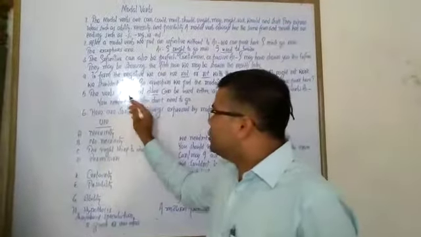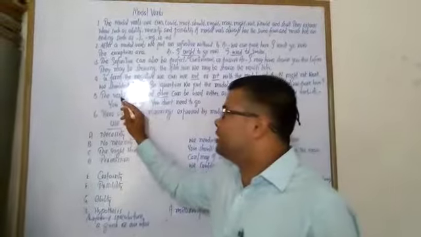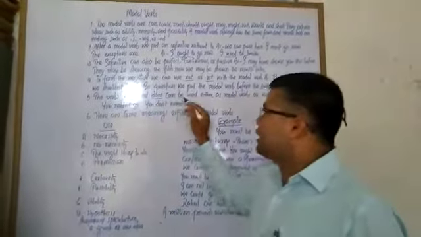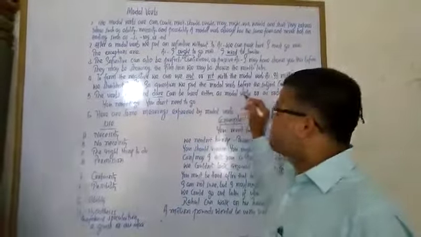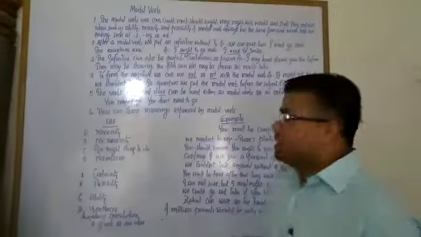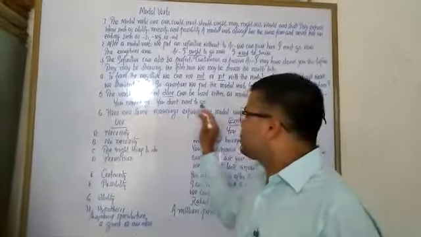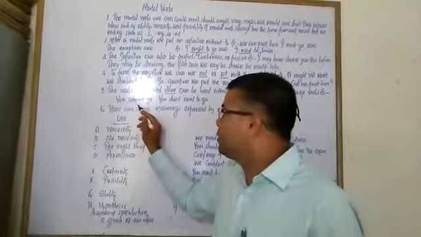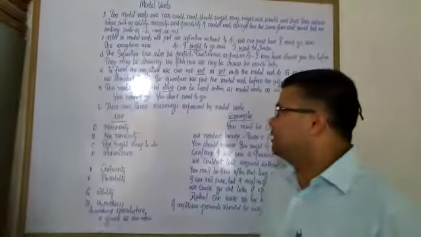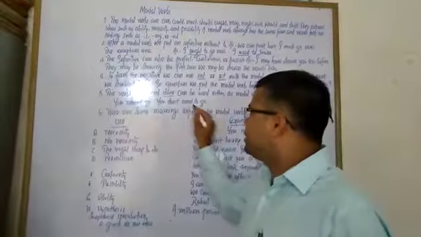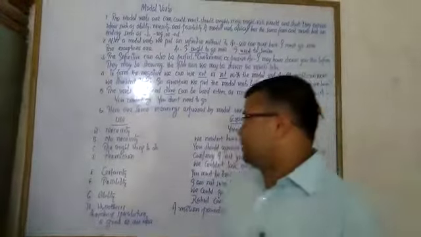The verbs need and dare. Well, try to understand. The verbs need and dare can be used either as modal verbs or as ordinary verbs. For example, you needn't go. You don't need to go. You needn't go, here need is working as a modal verb. You don't need to go, here need is working as an ordinary verb.